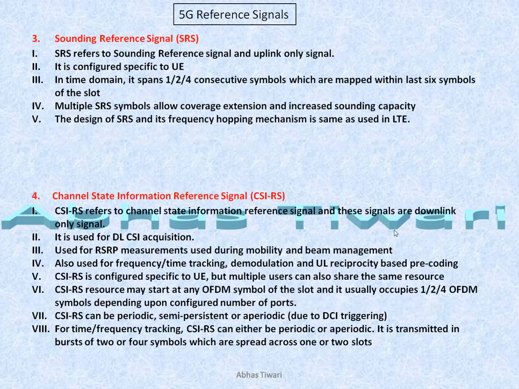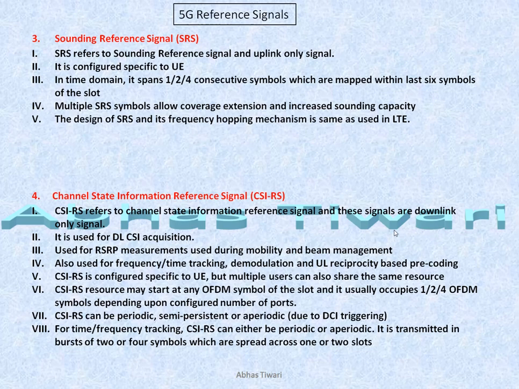Let's go to the next reference signal, that is SRS. SRS is quite similar to its LTE counterpart. It is used for uplink channel estimation, in uplink only. If multiple SRS are allotted, it allows coverage extension and increased SRS capacity. CSIRS, the fourth one, is used for channel state information, and it is a downlink only signal.